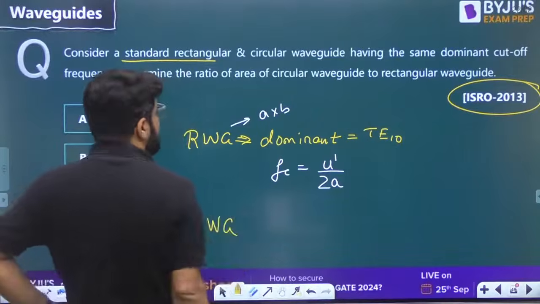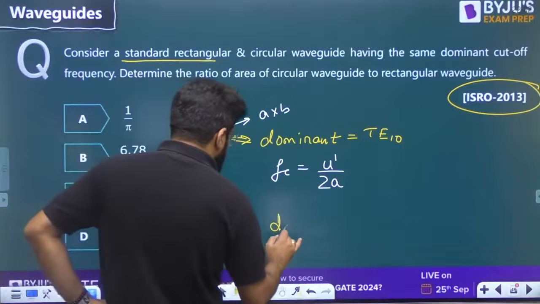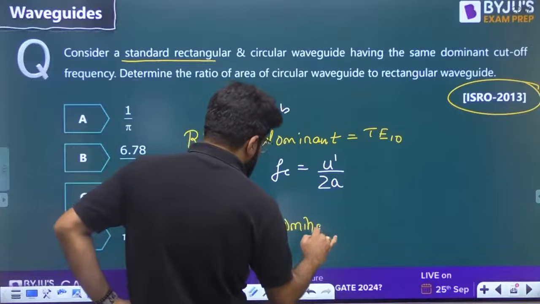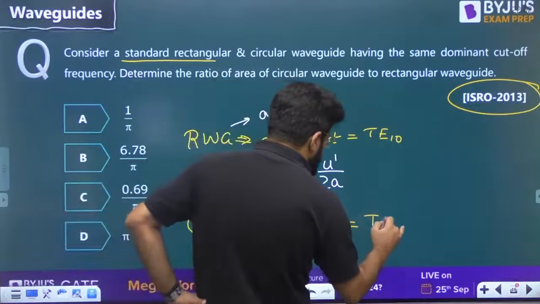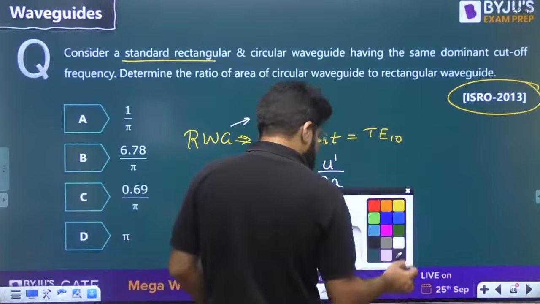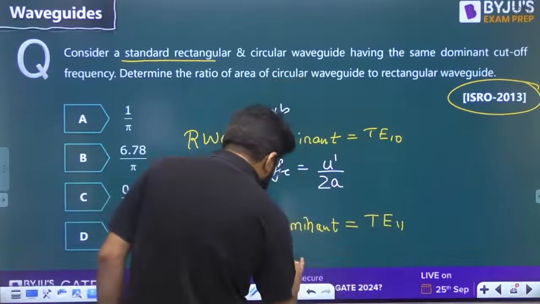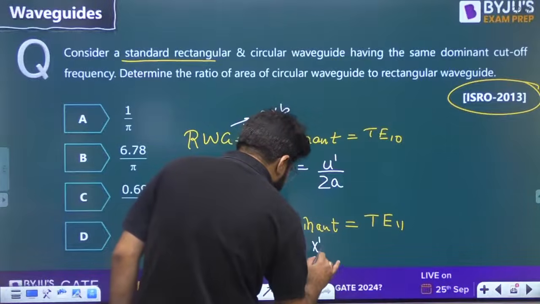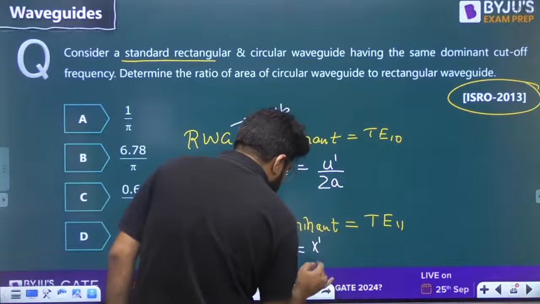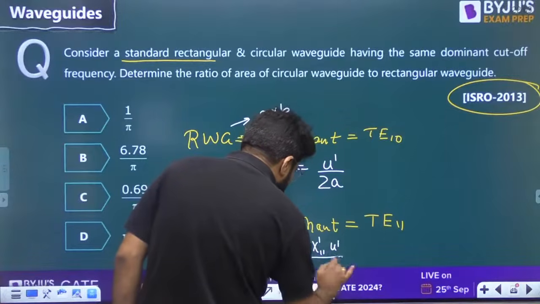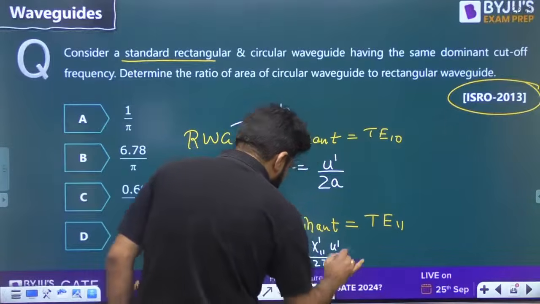What is circular waveguide? And what is the dominant mode in circular waveguide? Dominant mode in circular waveguide, as we have discussed, it is TE11. And what is the cutoff frequency? It is given by x dash np, x dash 11 u dash divided by 2 pi a, right?